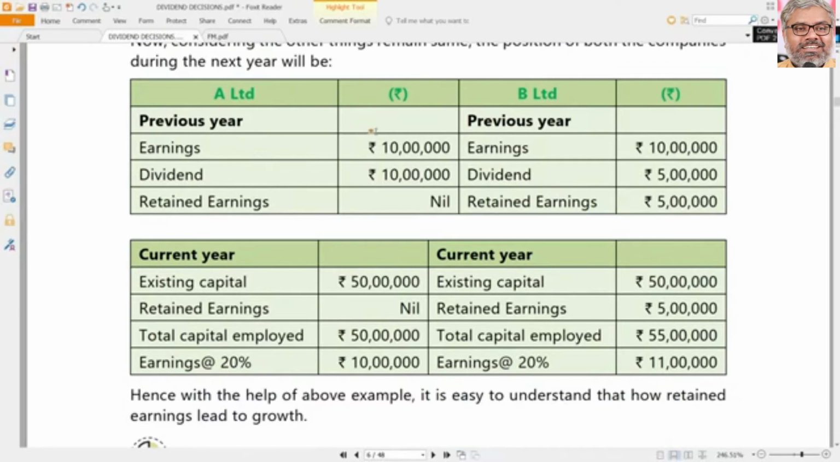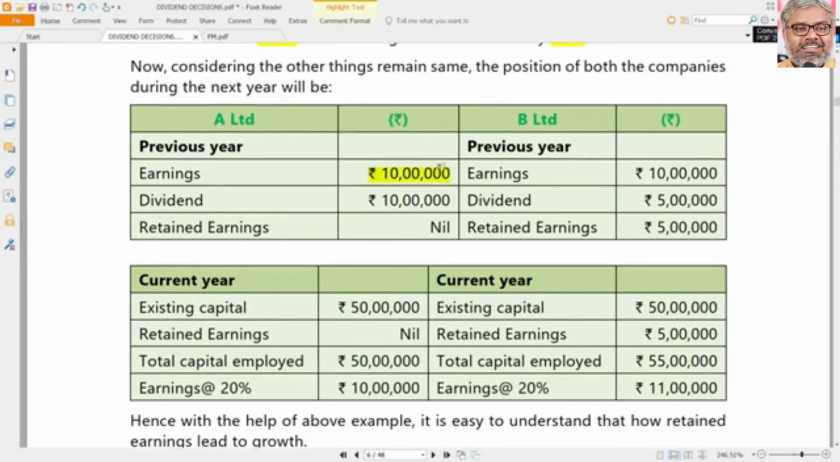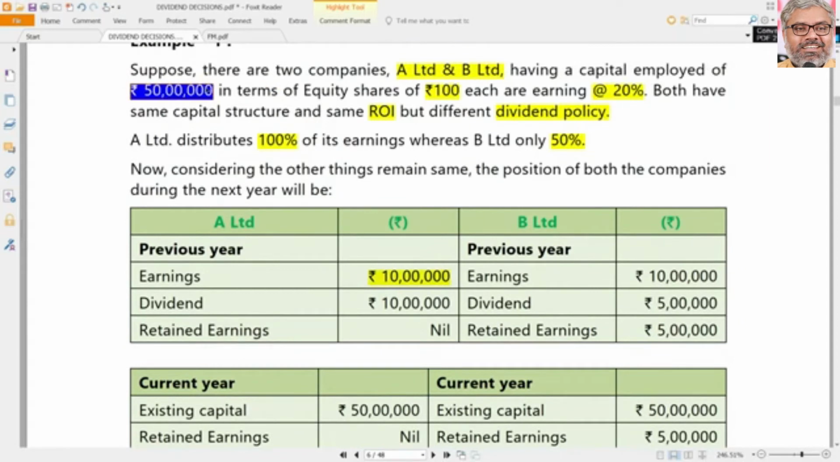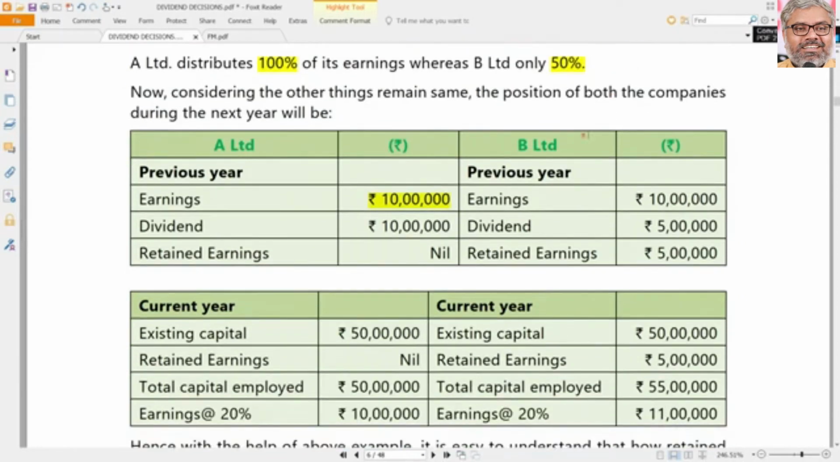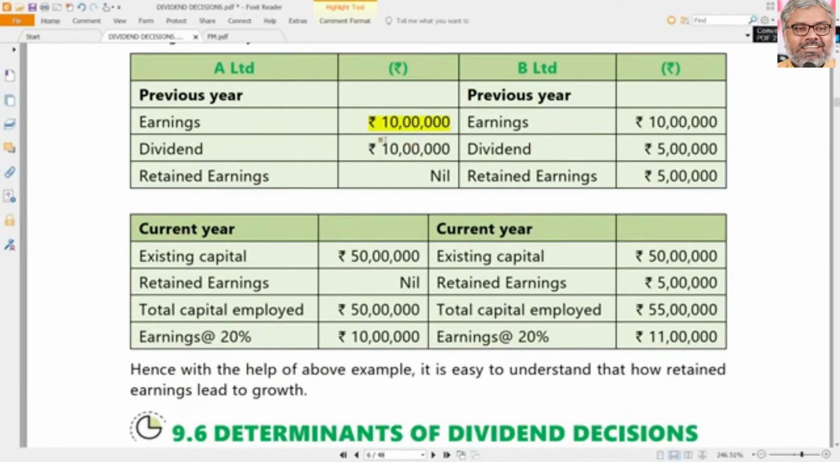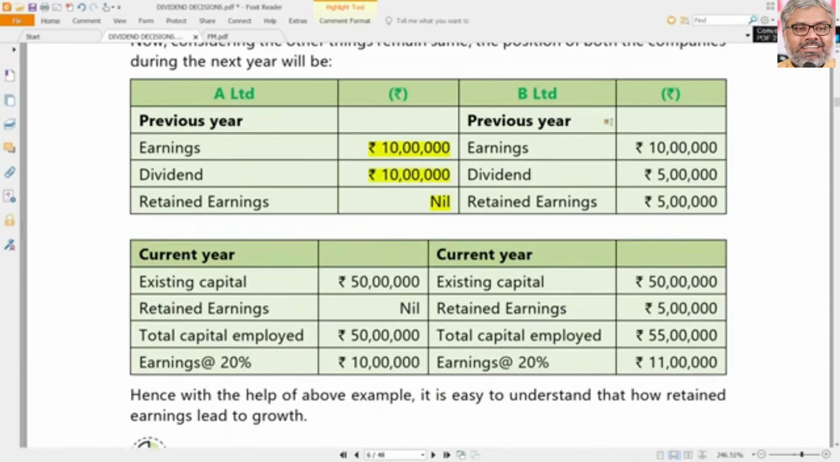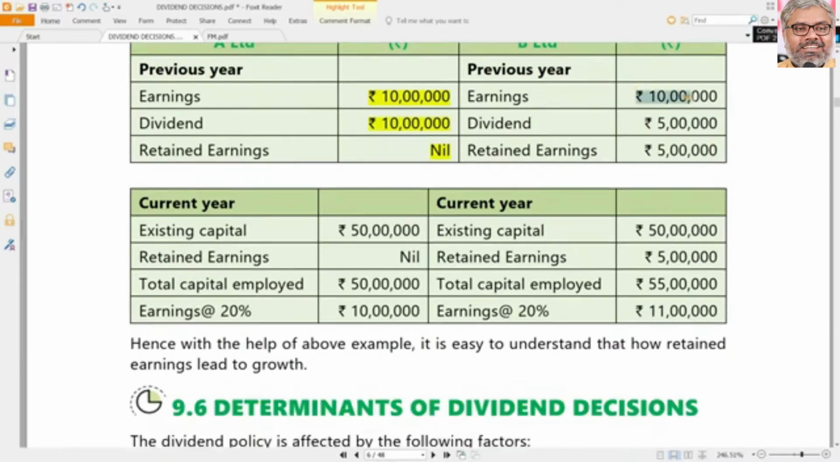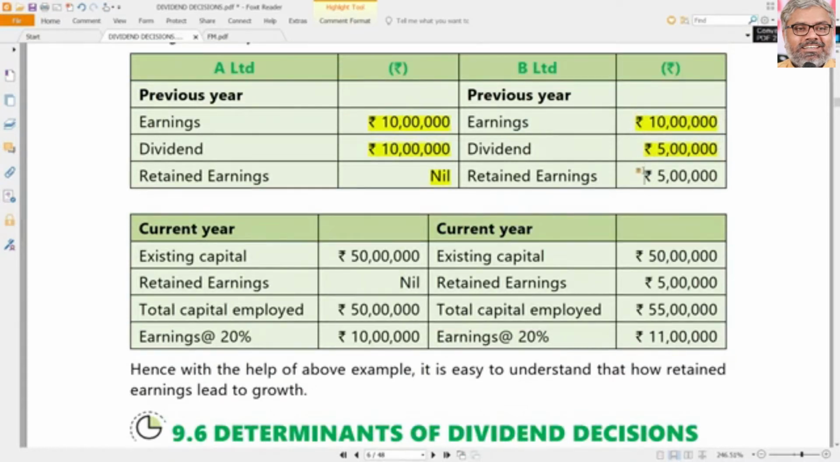What are the retained earnings for A Limited in this particular year? Entire earnings, which are 10 lakhs rupees. How do we know 10 lakhs? Because 50 lakhs rupees is the capital employed, 20% is the return on investment. So earnings are approximately 10 lakhs. And entire amount is distributed as dividend, means there are no retained earnings at all. That is for A Limited. What about B Limited? B Limited also earned the same 10 lakhs, no doubt. But it did not distribute entire amount as dividend. It distributed only 50% as dividend, which means it has a retained earnings of 5 lakhs.